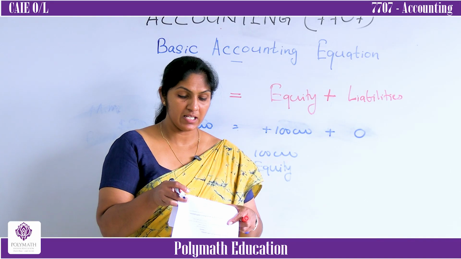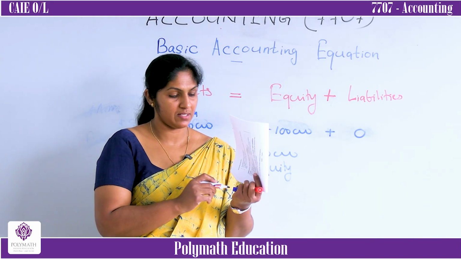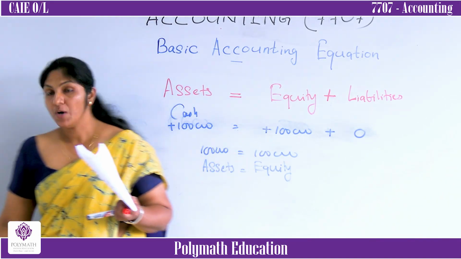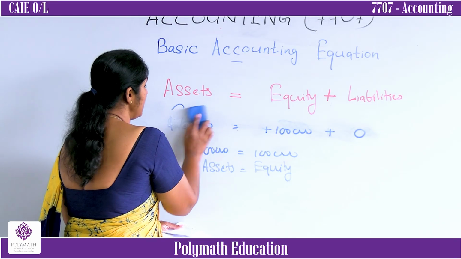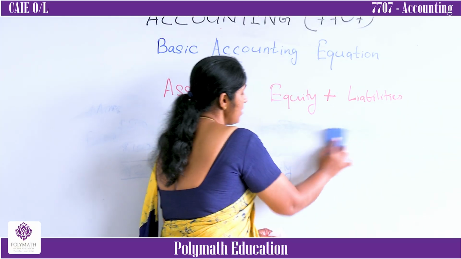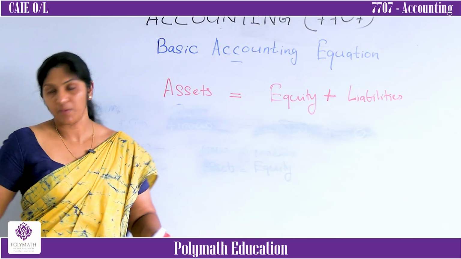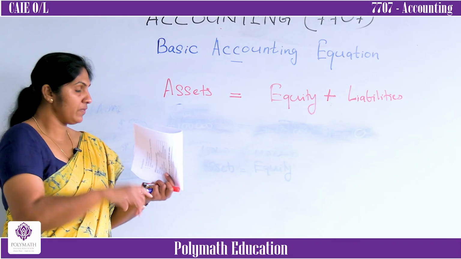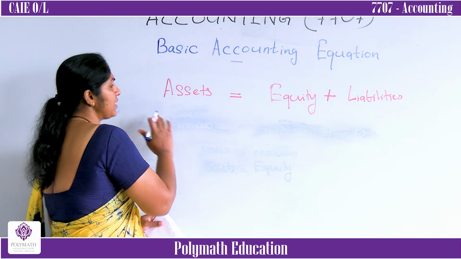John invested his personal van in the business. Then what happened? Earlier he invested 100,000. Now he has invested a van, a motor vehicle, in the business. Then what happened? What is the asset you got?